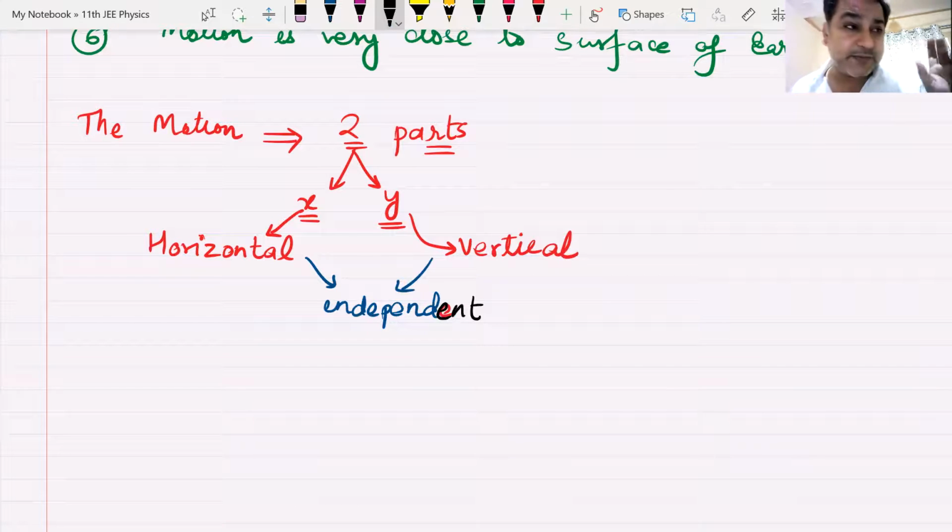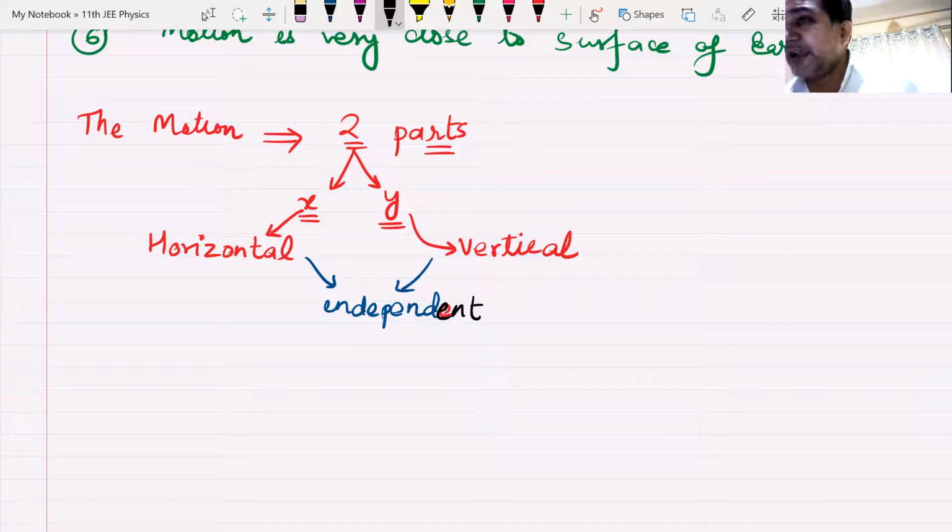Horizontal motion will be discussed along the x-axis and vertical motion would be discussed along the y-axis.